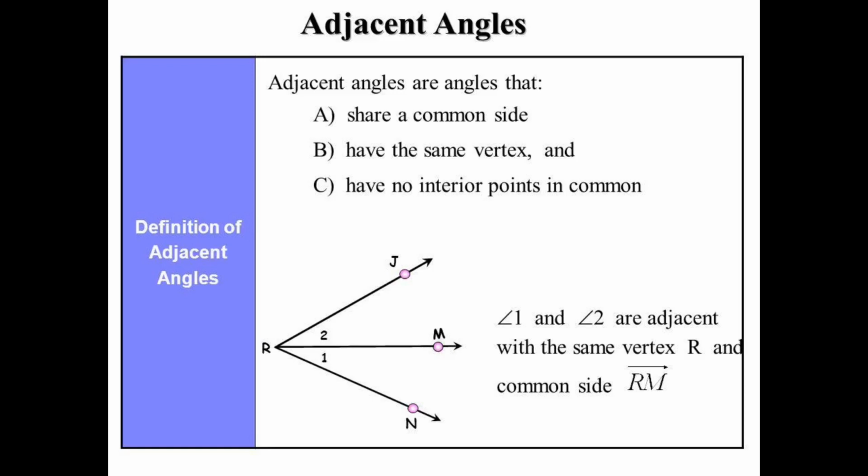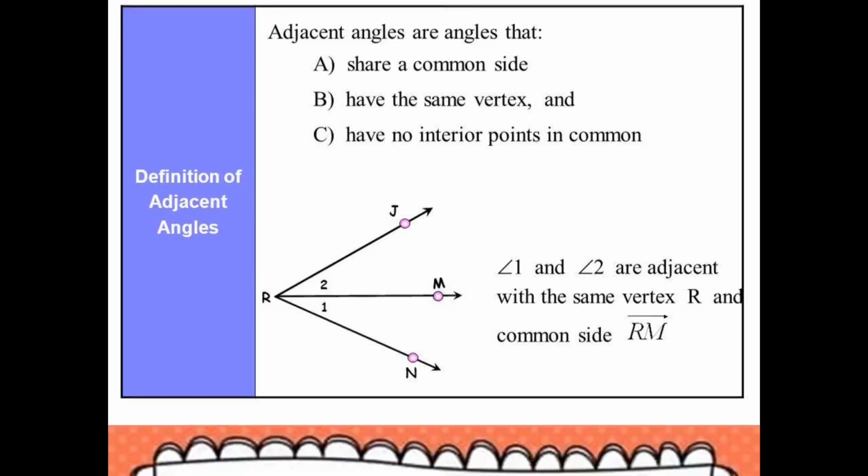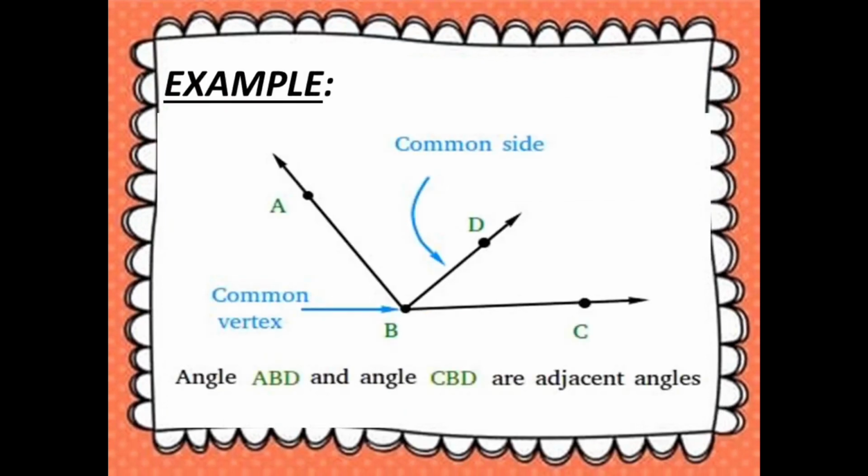Let us see this with the help of one more example. Now students, in the given figure, angle ABD and angle CBD are adjacent angles having the common vertex B and common side BD. Hopefully it is clear to you.